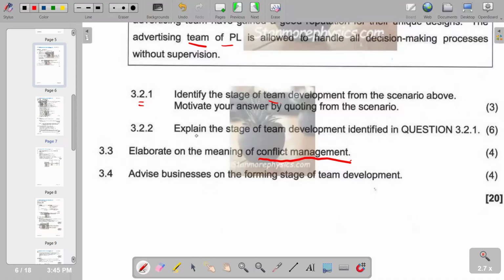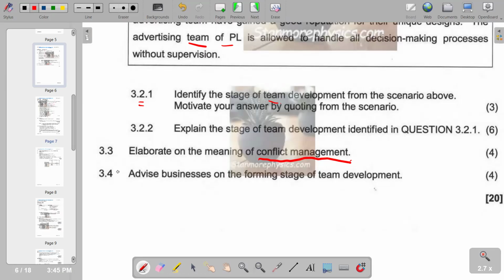So, conflict management basically is the process of limiting the negative aspects of conflict while increasing the positive aspects of conflict in the workplace. And we take conflict management as a set of techniques to identify and resolve conflict in the workplace. So, that is the explanation on conflict management.